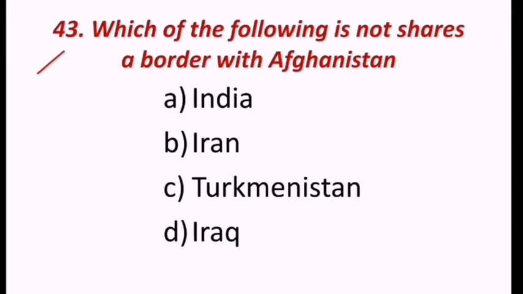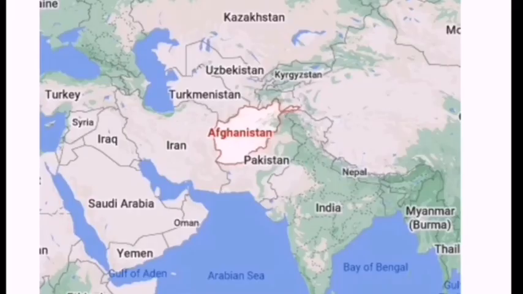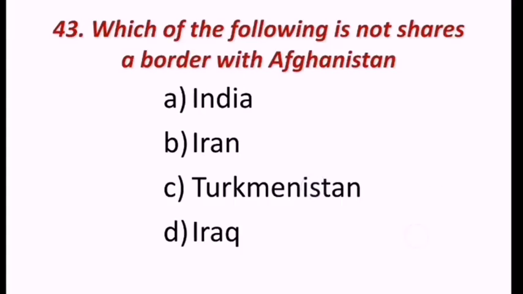Next question, which of the following is not sharing the border with Afghanistan? India, Iran, Turkmenistan, Iraq. Look at this. Afghanistan shares border with India, Pakistan, Iran, Turkmenistan, this side Uzbekistan, but Iraq is not sharing border with Afghanistan. Hence we can say the correct answer is Iraq.